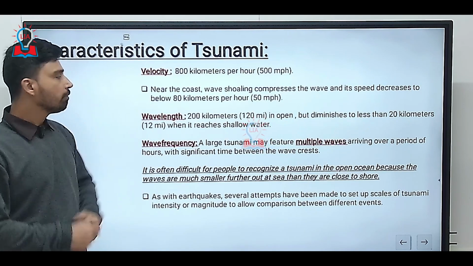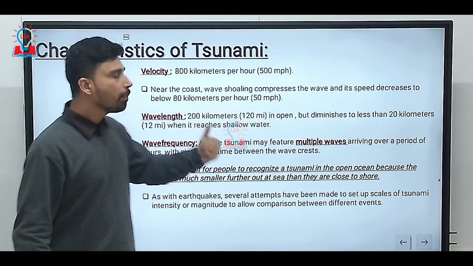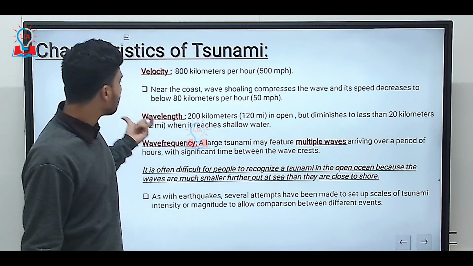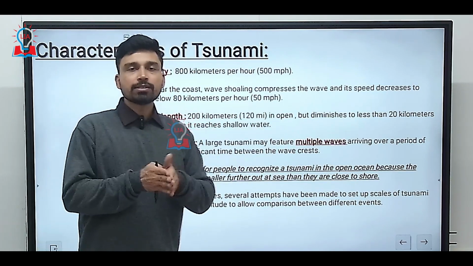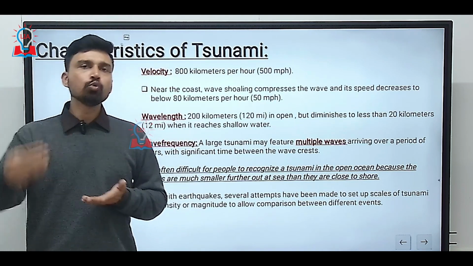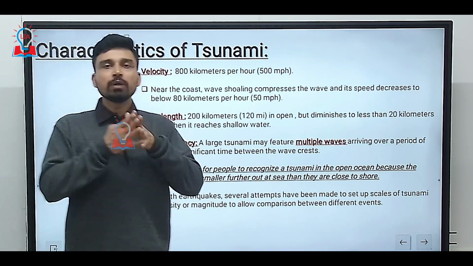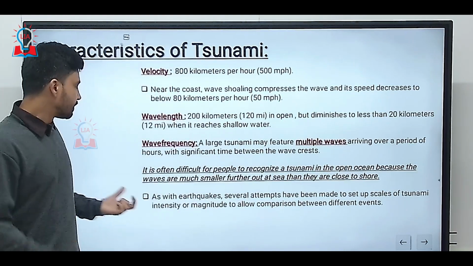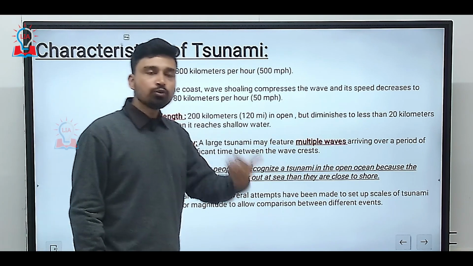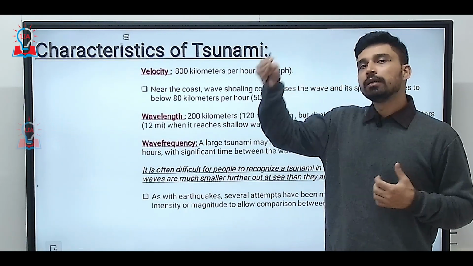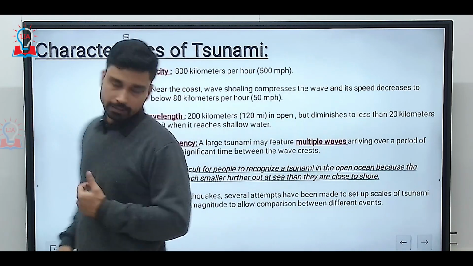It is often difficult for people to recognize a tsunami in the open ocean. The reason is again simple, because in the open ocean, the wavelength of a tsunami is quite large, and thus the overall wave height is very small. It might be in the range of 1 to 2 feet, and that seems to be a very common or general wave that is also generated because of the movement of winds. So it is due to this reason that the actual appearance of a tsunami is only observed near the coastal areas.